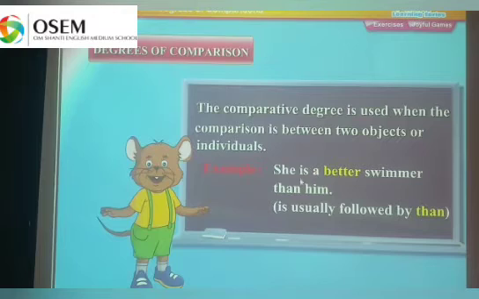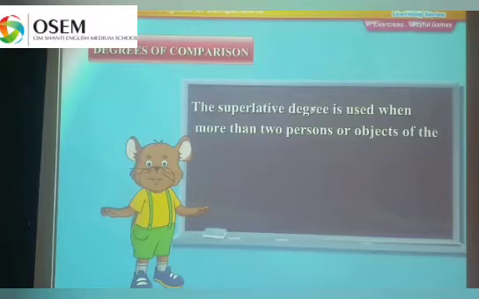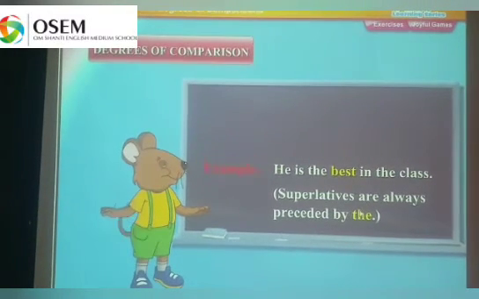For example, she is a better swimmer than him. It is always followed by than. The superlative degree is used when more than two persons or objects of the same class are compared. For example, he is the best in the class. Superlatives are always preceded by the.